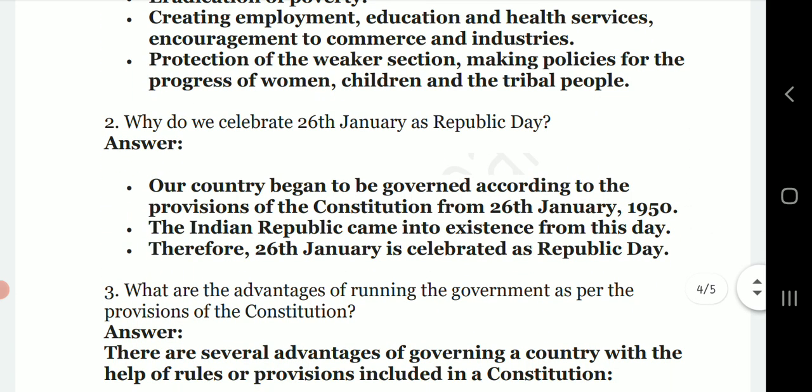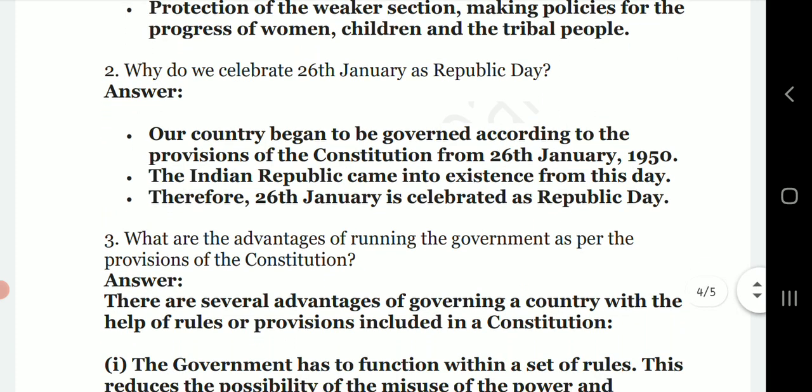Why do we celebrate 26th January as Republic Day? Our country began to be governed according to the provisions of the Constitution from 26 January 1950. The Indian Republic came into existence from this day, and therefore 26 January is celebrated as Republic Day.